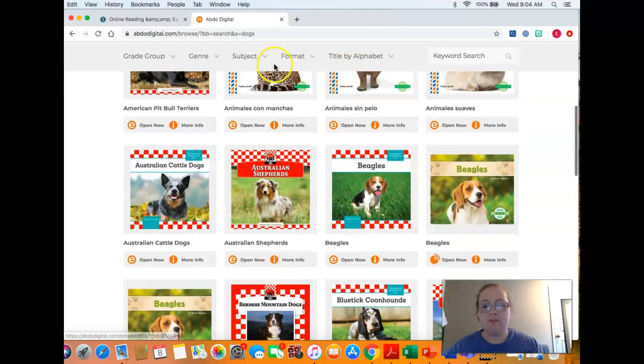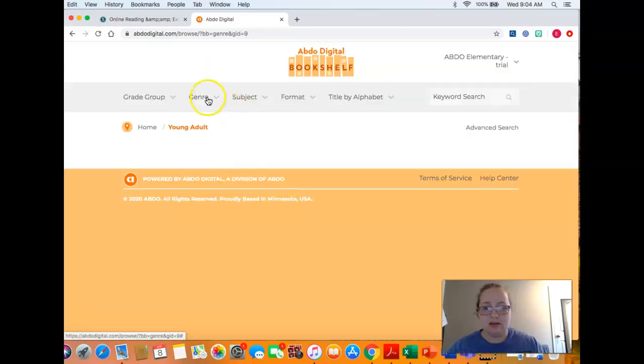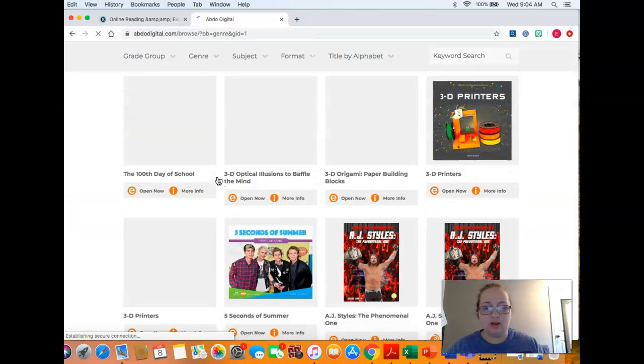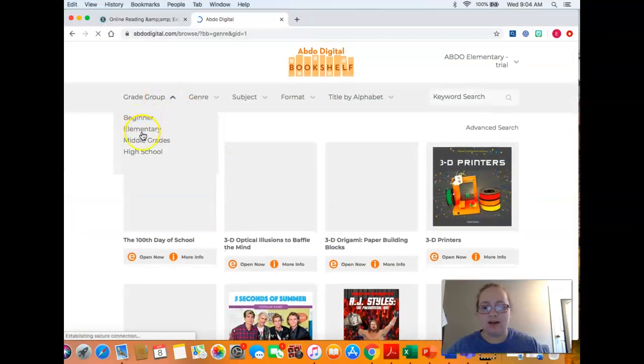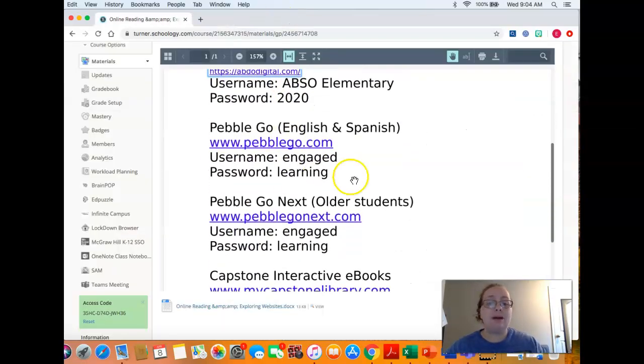Okay? You can do subject, genre for my older kiddos, young adult books. They're going to be adding more young adult books in, but nonfiction, if you like nonfiction, tons of nonfiction. And then they also have the different age group. I'm going to tell you, high school, there's not a lot in there, and you're not in high school anyway, so that's just fine.